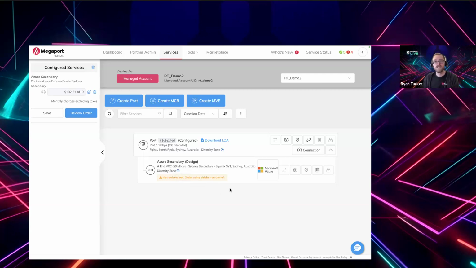But that's obviously not a requirement. We'll remap those VLANs. It doesn't change anything on the Megaport side if you do need to. But this will give you the most flexibility and also let you simplify the configuration on your end, on the customer side, on the switch or router that you've got in your data center. So this is definitely the most common configuration.